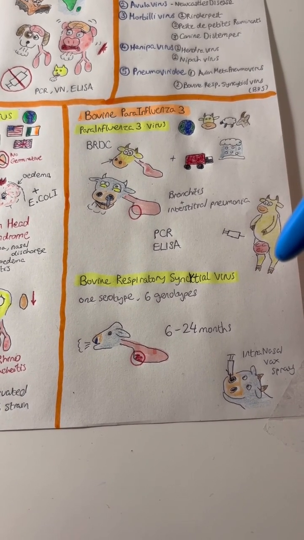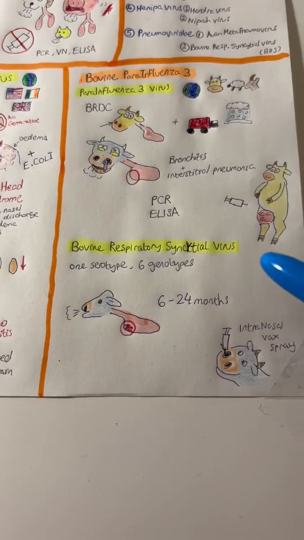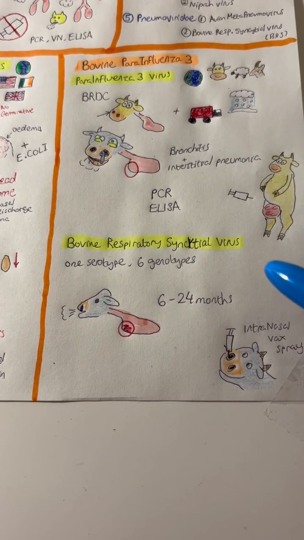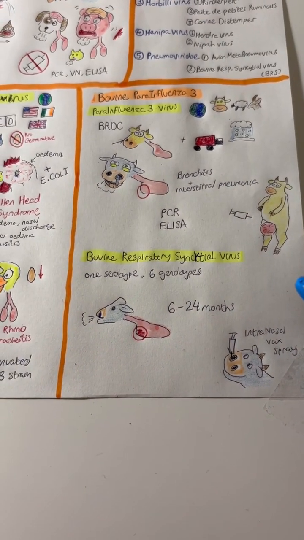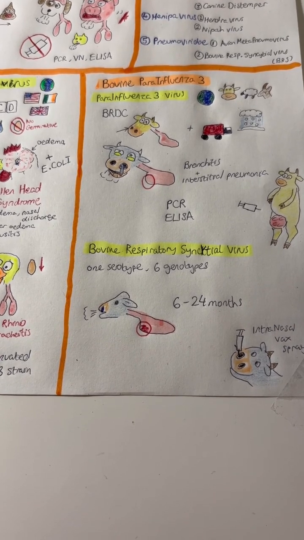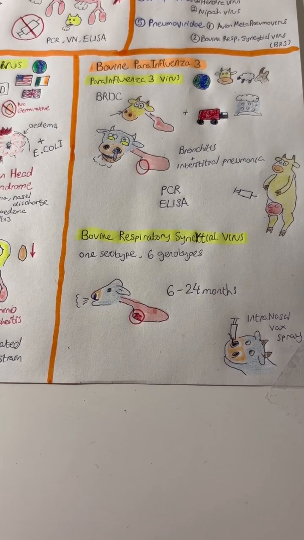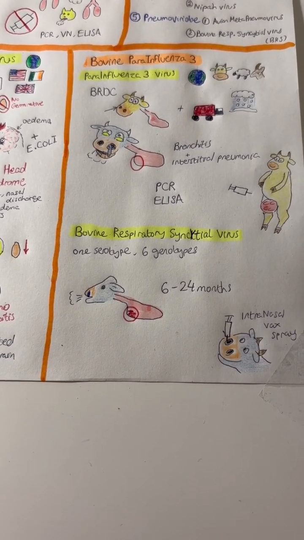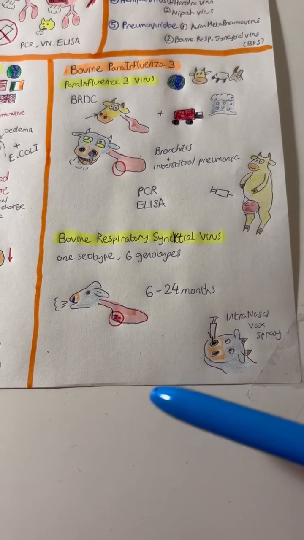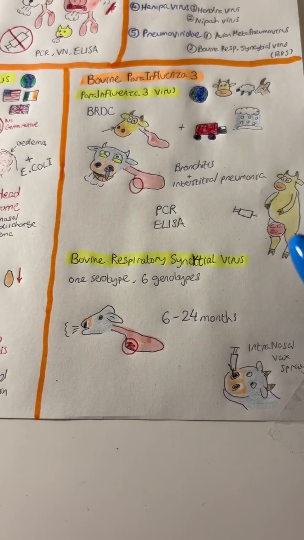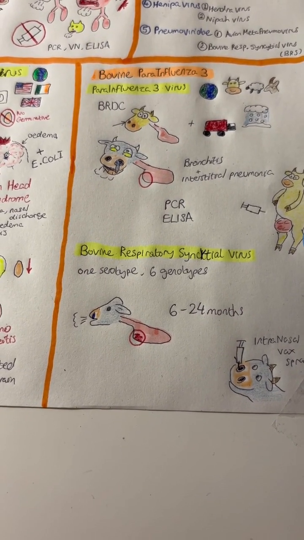and then it causes alveolitis, bronchiolitis, and interstitial edema. The virus can cause secondary bacterial infections to occur. Clinical signs are laboured breathing, dry cough, dyspnea, and nasal discharge. And in the pathology, we can see cytoplasmic inclusion bodies and tracheal hemorrhages and foam, as well as interstitial pneumonia, just like parainfluenza 3. For the diagnosis, we can use PCR and ELISA and viral neutralization.